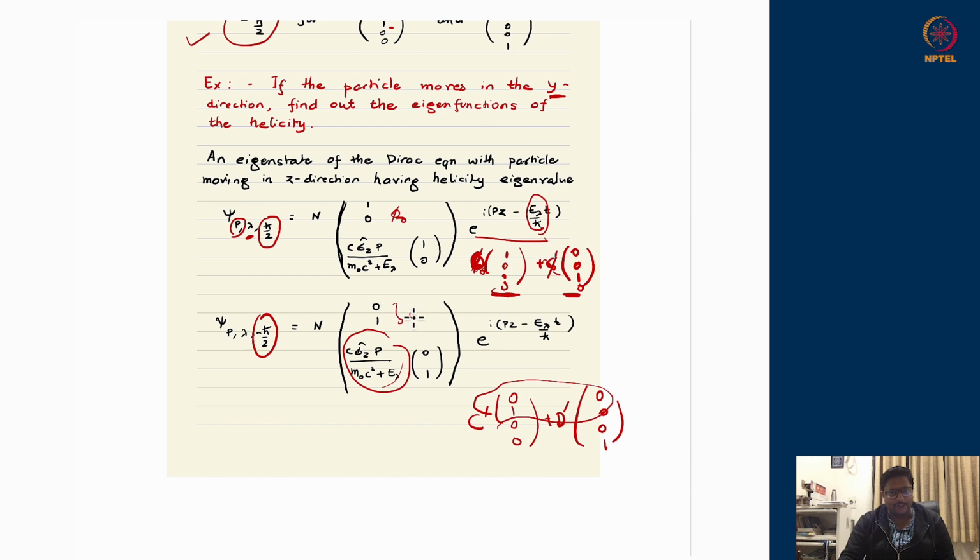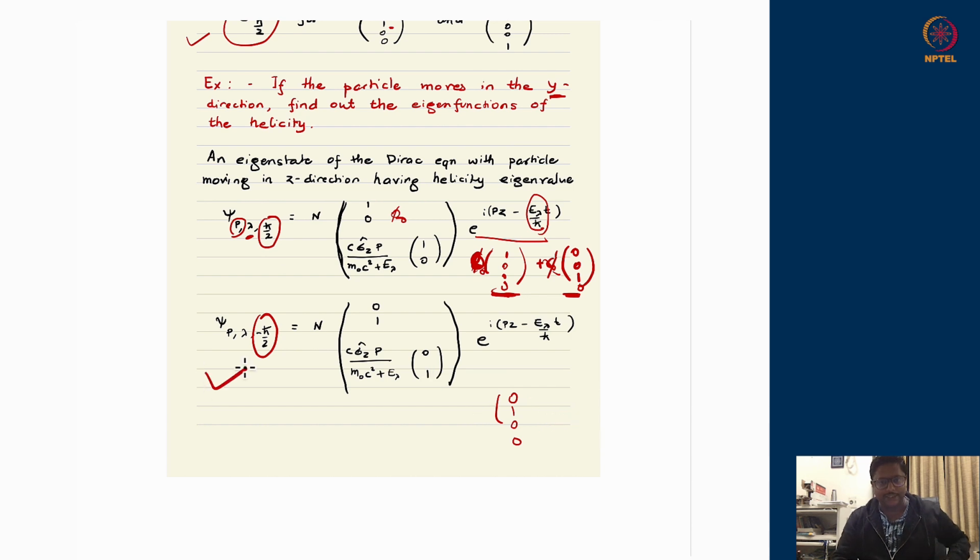So the upper block is phi naught and the lower block should be this factor times phi naught. So you see, the positive helicity eigenstate has 1 in the first and third elements. The negative helicity will have the second and fourth elements non-zero, and they are related by this thing because they have to satisfy the Dirac equation.